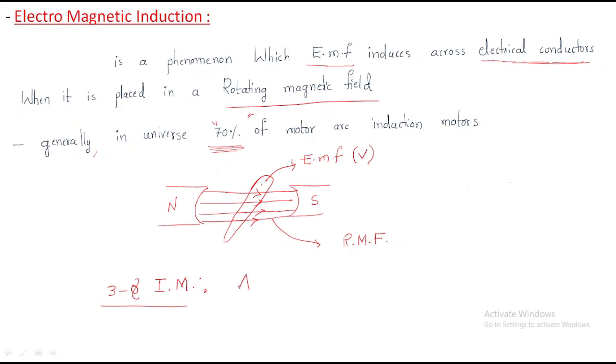Generally in agriculture we are using the three-phase induction motor, that means in water pumping systems. In order to get water from the well and supply it to the field, the motor we use is the three-phase induction motor. That's why it is a very, very popular motor.